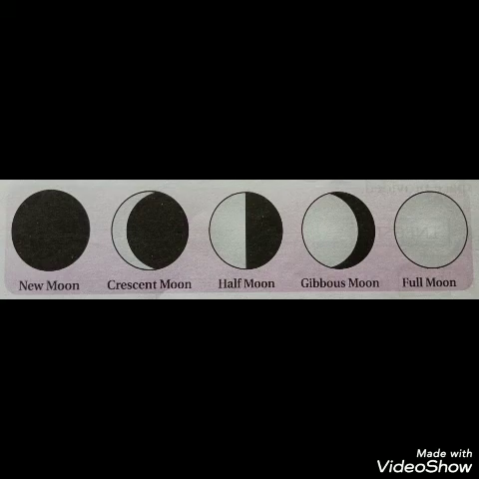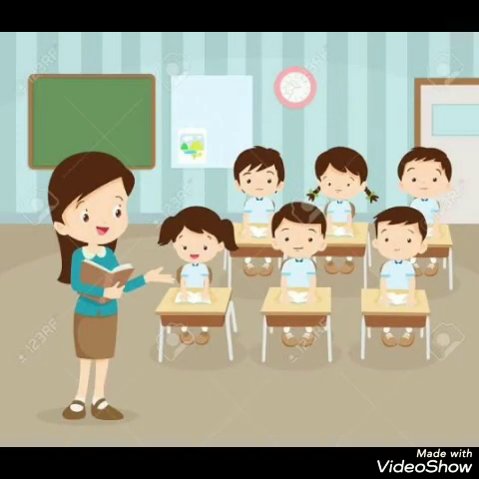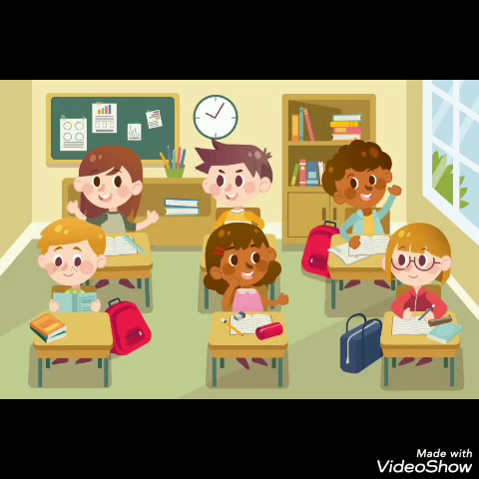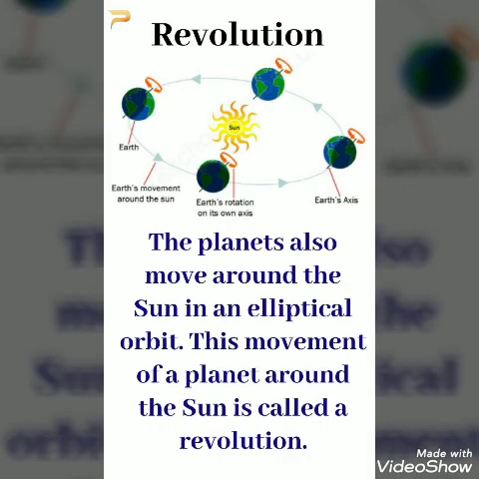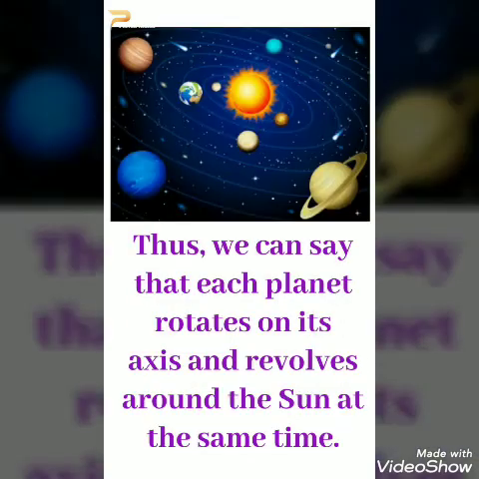Now we are going to take a recap about your previous topic. What did you learn in your previous class? Shall I tell you? Revolution. Am I correct, children? Revolution. The planets also move around the sun in an elliptical orbit. This movement of a planet around the sun is called a revolution.